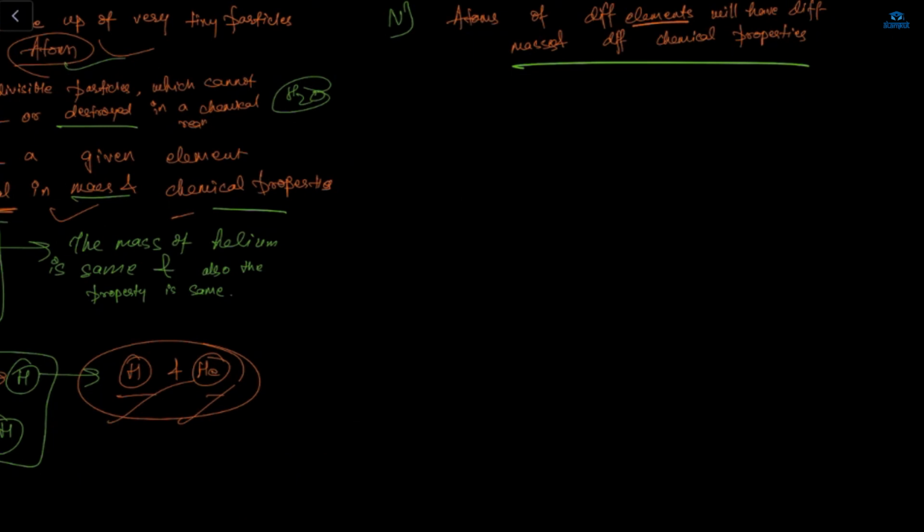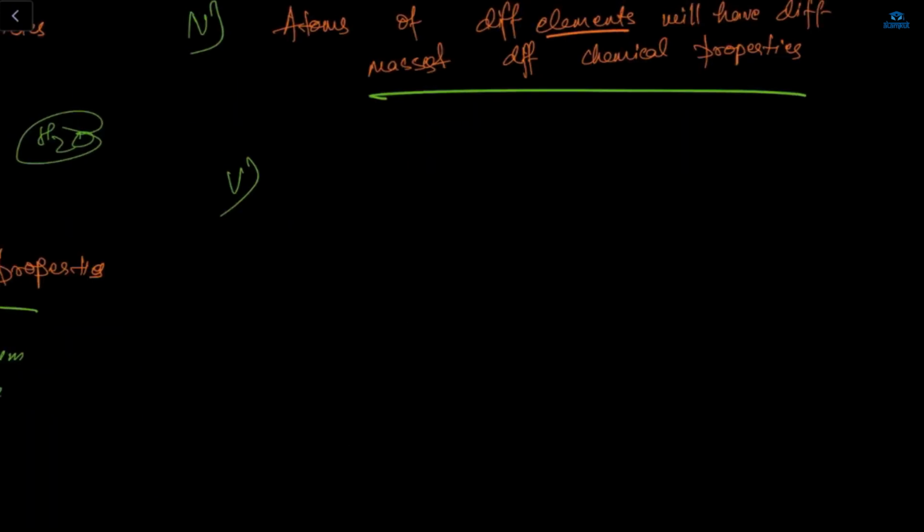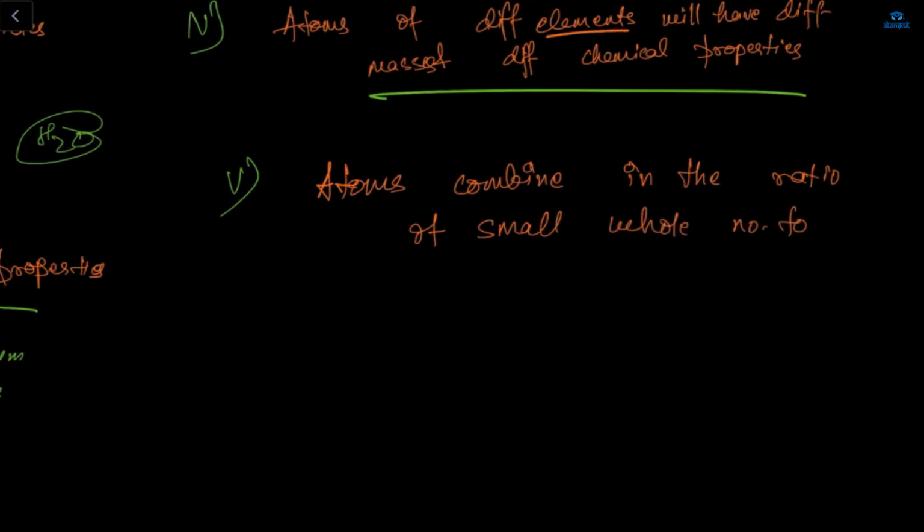and the same property. But any two different elements will obviously have different mass and different properties. And the fifth point which he gave was that atoms combine in the ratio of small whole numbers to form compounds. Atoms combine in the ratio of small whole numbers. Now, what is a whole number? Tell me. What is a whole number?